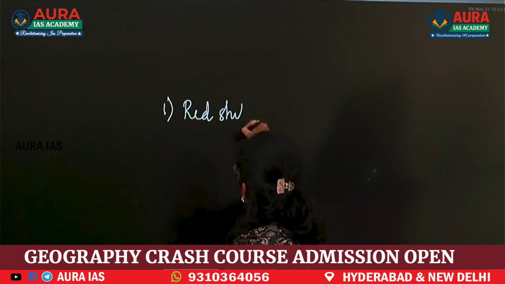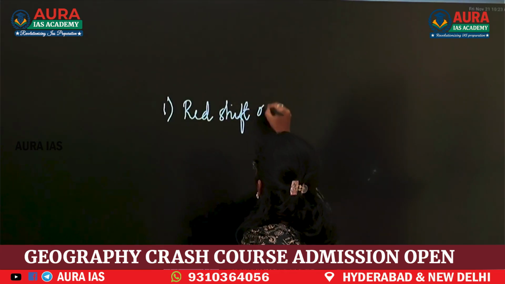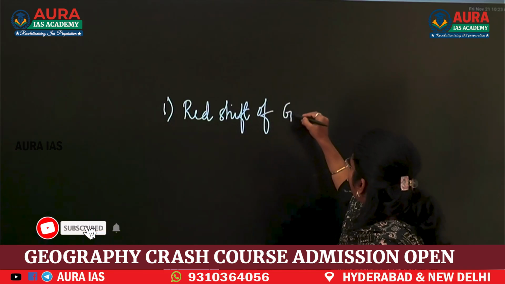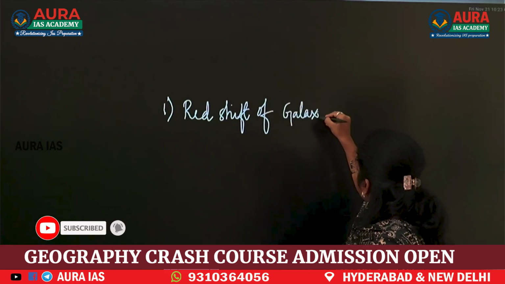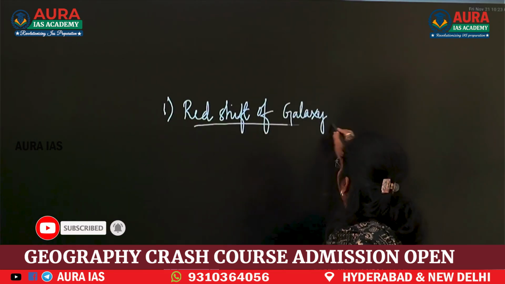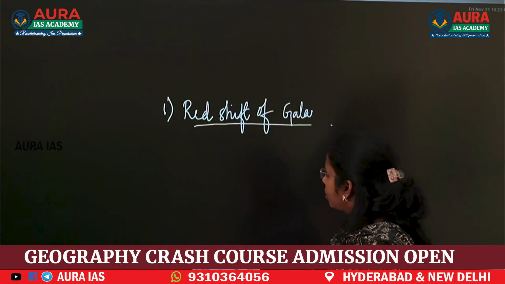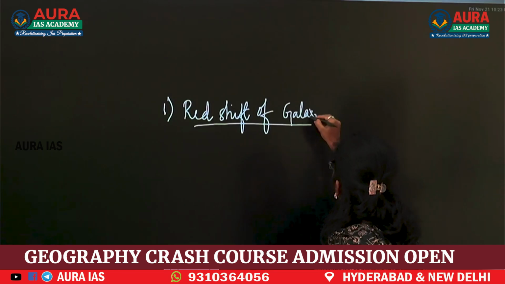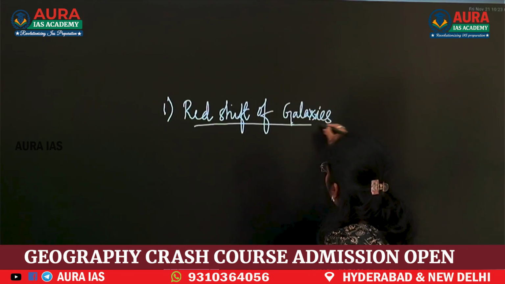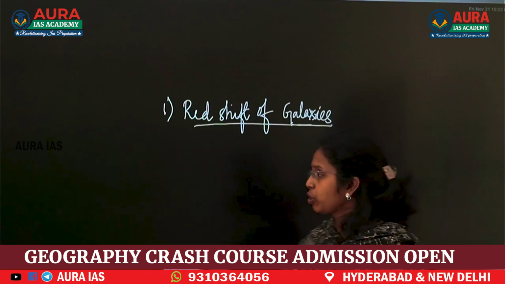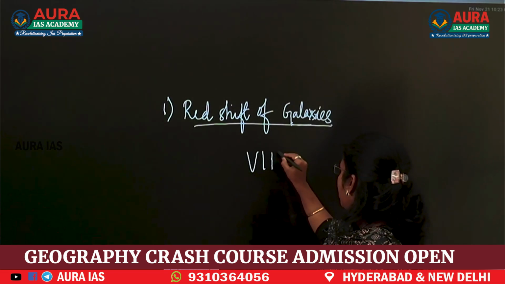Redshift of galaxies. Now, what is this redshift? Redshift of galaxies means light.